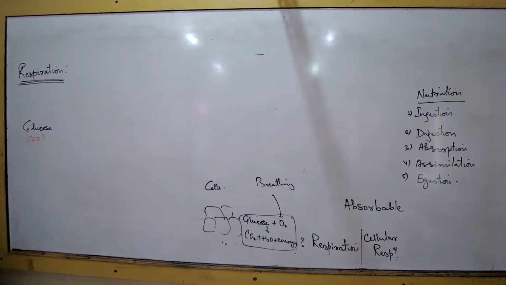So now this 6-carbon sugar has to get broken down. So I start with glucose. What is the fate of the glucose there in the body cells?